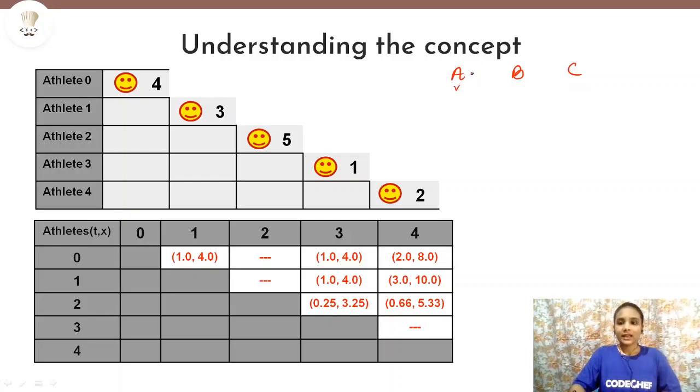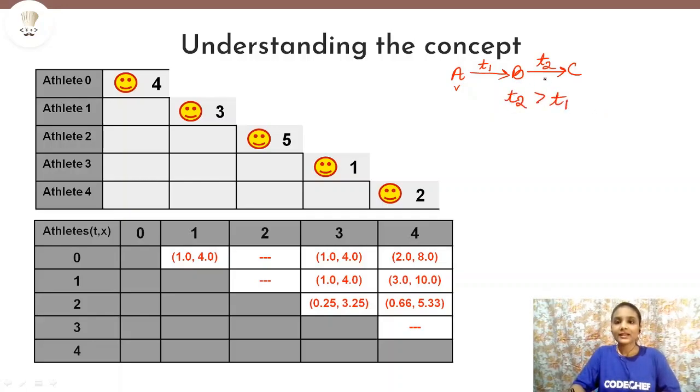A meets B, so A will transfer the virus to B, and A and B meet at a time t1. Now B meets C, and since B was infected because of A, B will transfer the virus to C. B and C meet at a time t2. Now we can say that B can only transfer the virus to C if t2 is greater than t1.